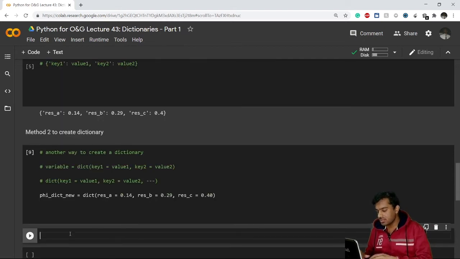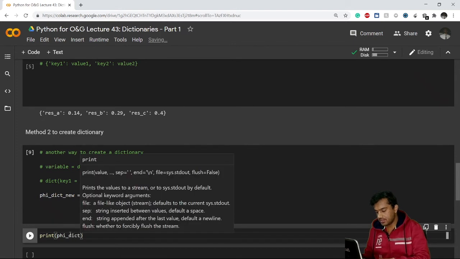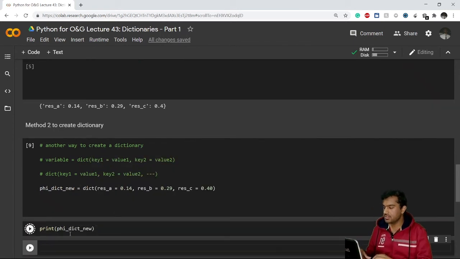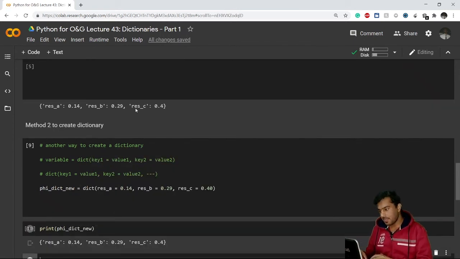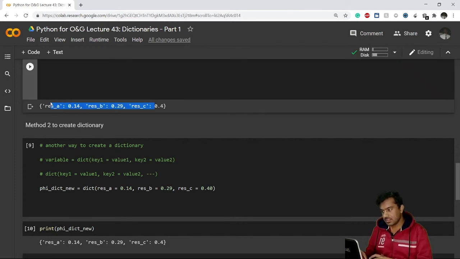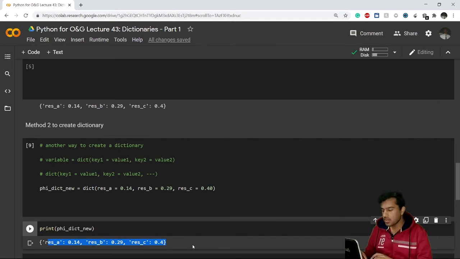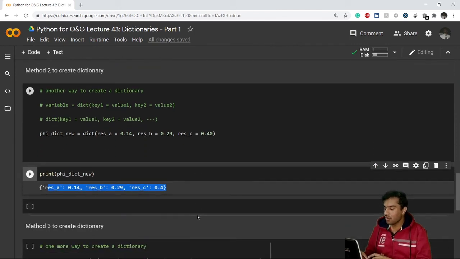Now if I print phi dict new, let's see the results. So you can see this result using another method first and this result using this method second are the same. So you can go for any method you are more convenient with. I'll tell you another method as well to create dictionaries. So we go to method 3.